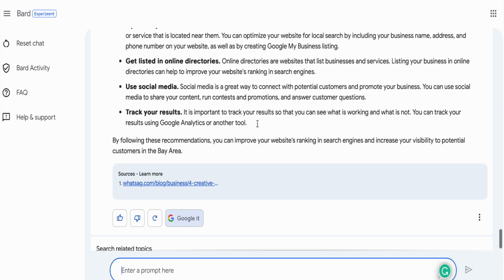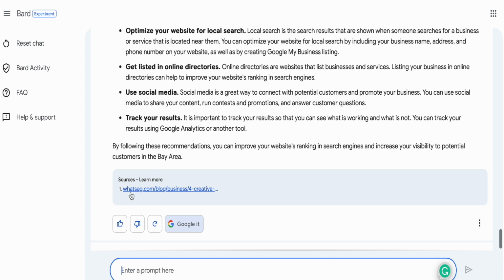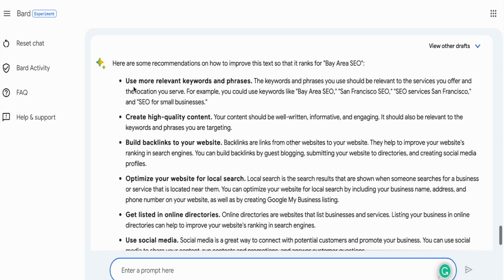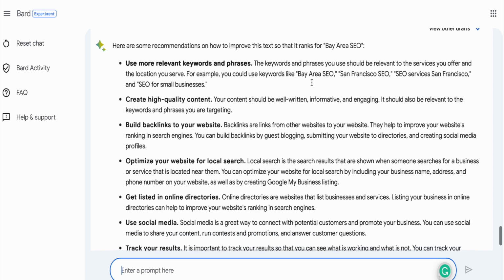By following the recommendations, you can improve your website's rankings in search engines. So it says source. The good thing about Bard is that it's citing sources, which is something I said Google Bard may not do, but I guess they're doing it. Use more relevant keywords and phrases. The keywords and phrases you use should be relevant to the service you offer and the location you serve. For example, you could use Bay Area SEO, San Francisco SEO services. Bay Area is San Francisco, by the way.